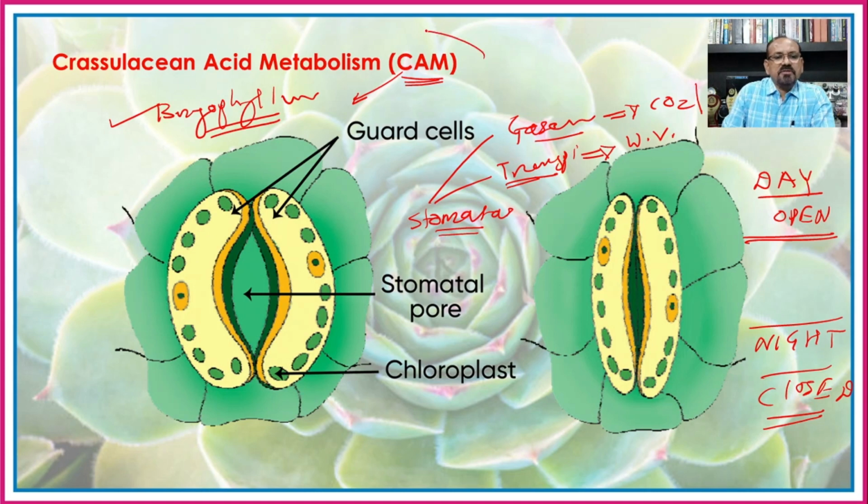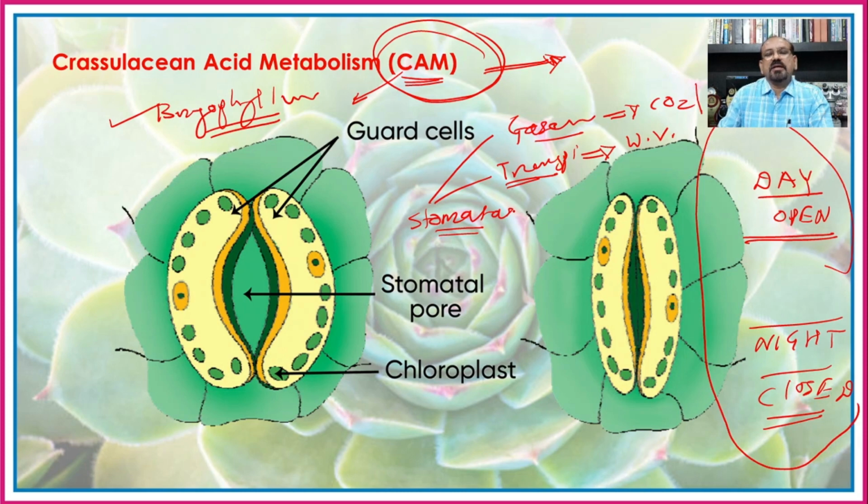So these plants which are considered as CAM plants have a specific type of condition which is completely opposite to that of the other plants, that is, in other plants the stomata are open during the day and closed during the night. But in CAM plants, during the day the stomata are closed, and during the night the stomata are open.